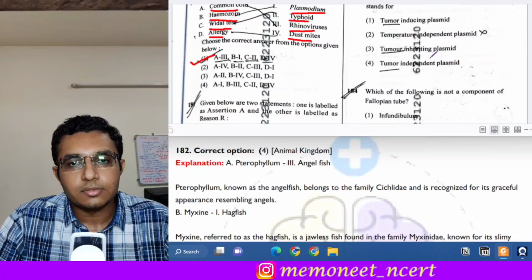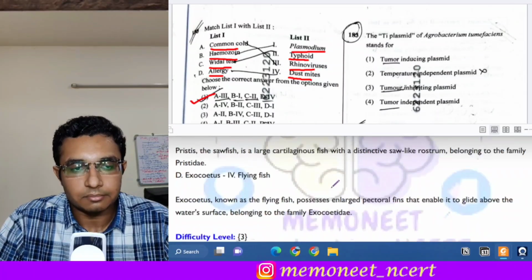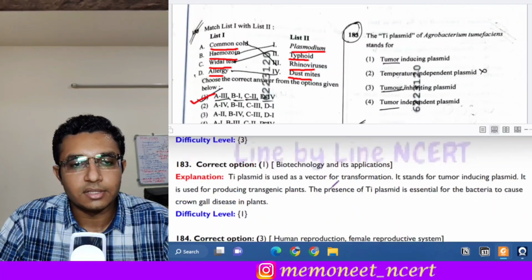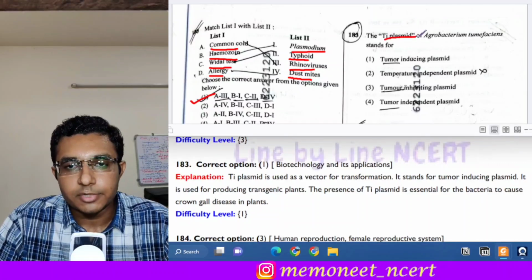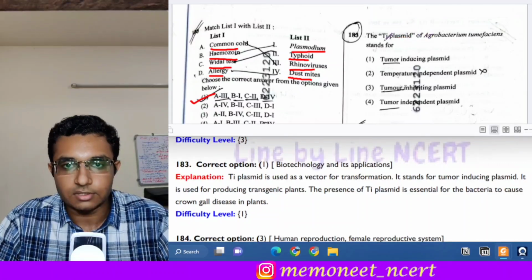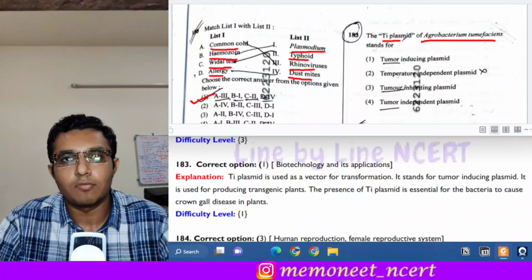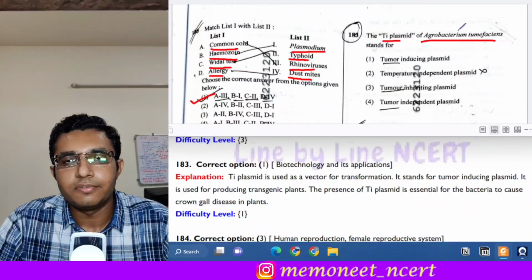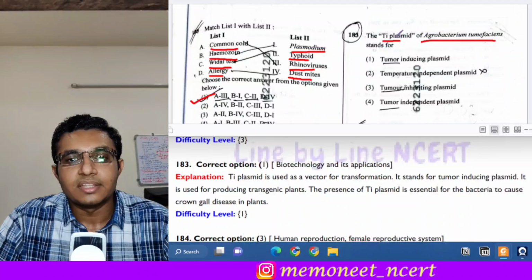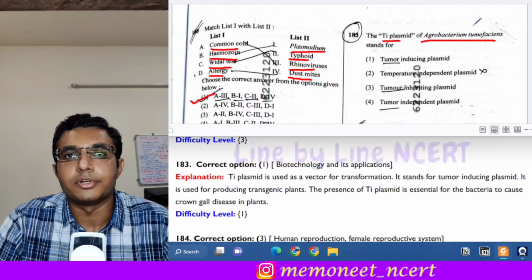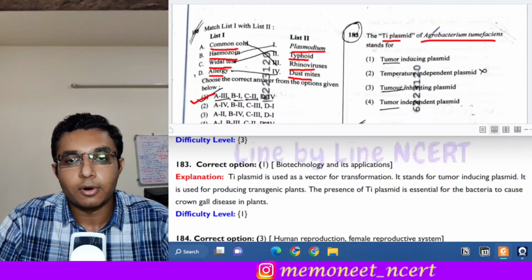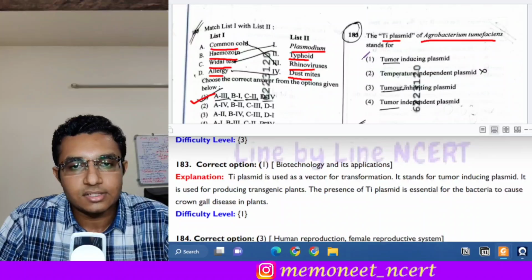Moving on to the next question, question 183. The question is: the Ti plasmid of Agrobacterium tumefaciens stands for what? Now see, Agrobacterium tumefaciens, do you remember this? This is the tumor inducing plasmid, which protects the plant from the nematode. So here the answer will be option 1.